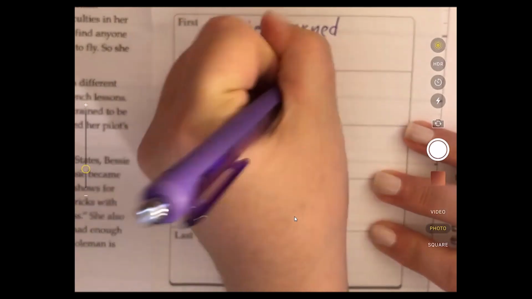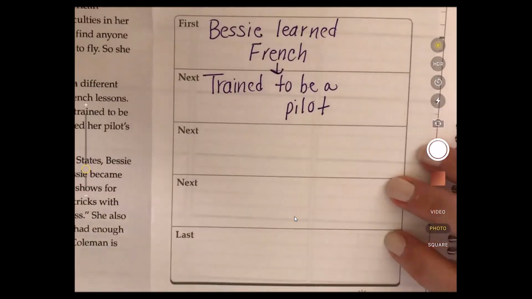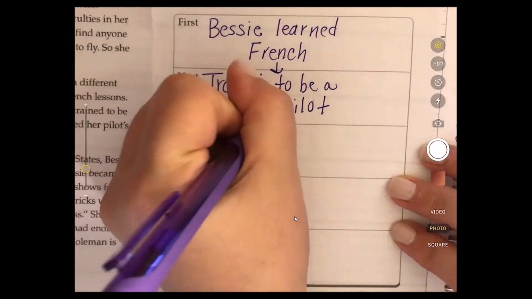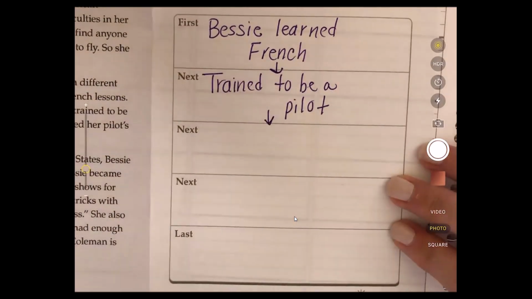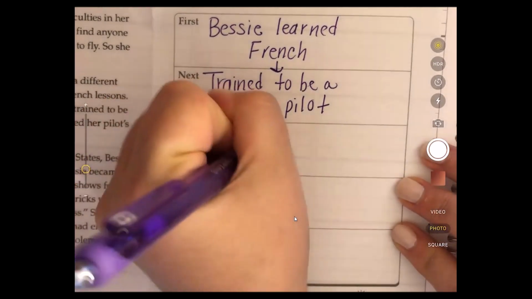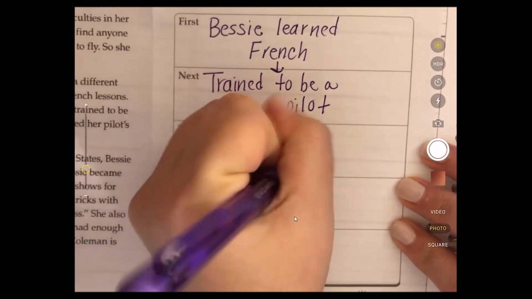to be a pilot. Now the question is, did she succeed or not? Well, we read, finally, she earned her pilot's license. So that finally tells us, this is what happened after her hard work to train to be a pilot, is that Bessie earned her pilot's license.